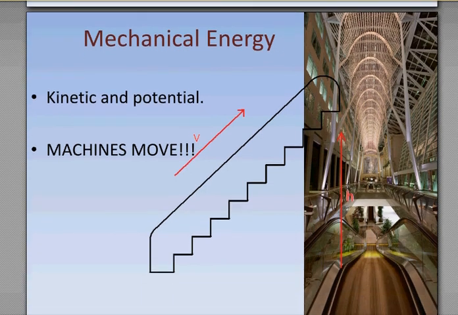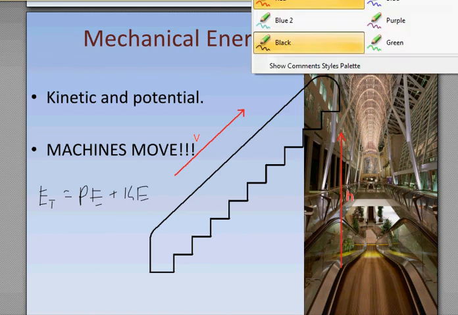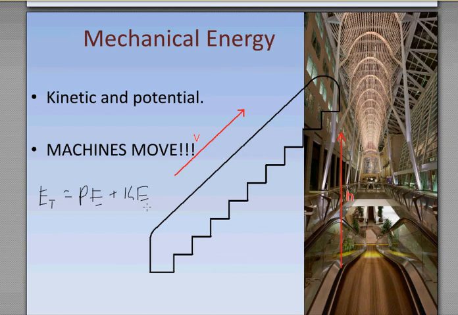And then we got mechanical energy. Now, we've been talking a lot about mechanical energy, and you maybe haven't quite realized it. Mechanical energy is a lot of times in this class referred to as total energy. ET equals PE plus KE. But this ET over here, you know, we went over in a list earlier a lot of the different types of energy. You notice it's missing chemical energy and all sorts of things over here. So usually in this class, when you see ET, you may think, oh, it's the total energy.